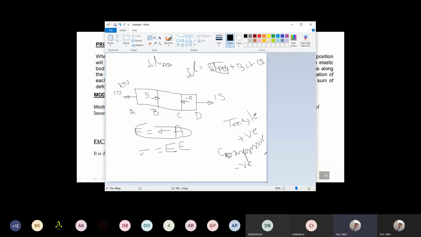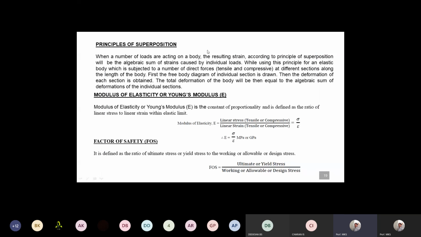If compressive forces are induced in the block, there will be a decrease in length, so you will get a minus value. If tensile forces are induced, you will get delta L as positive values. If compressive forces are induced, you will get strain as negative values. So you add all those things, you will get the total strain. So that is defined by the principle of superposition. You will have a first set of problems on the principle of superposition, right? Next.